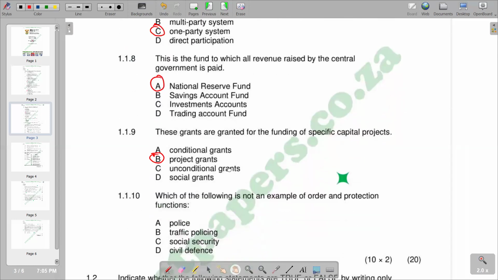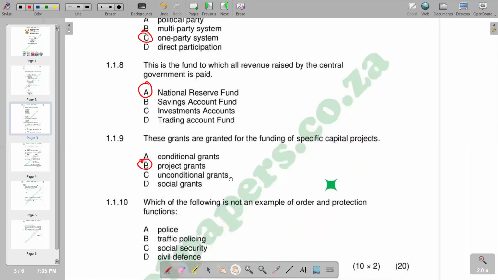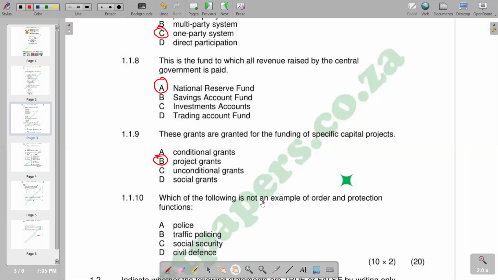Then moving on to 1.1.10. Which of the following is not an example of order and protection function? Remember, police is part of order and protection function, and then we've got traffic policing, and civil defense. So the only odd one out is social security. So our correct answer is C. Social security is not part of order, so it becomes the odd one out.